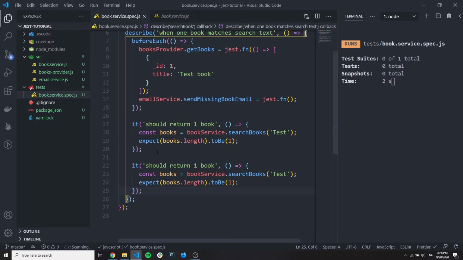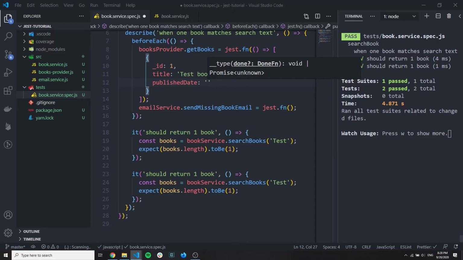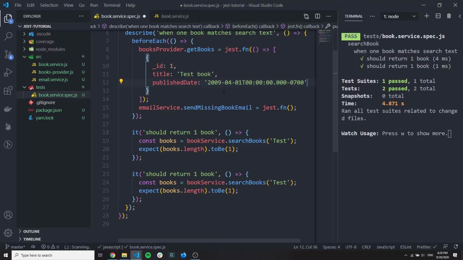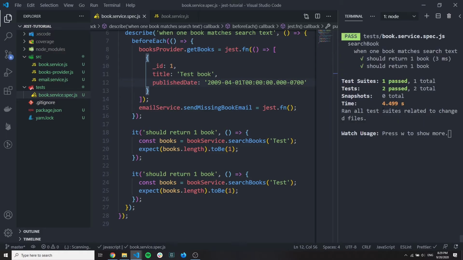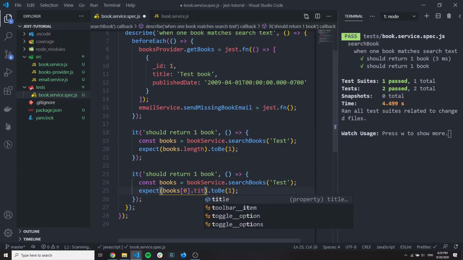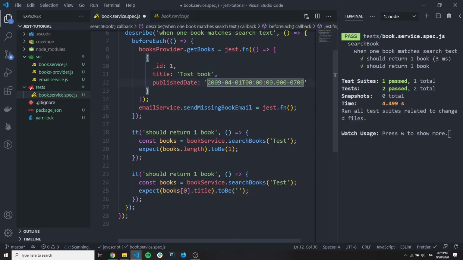So if we provide here a publish date, which is some sort of a timestamp, I will just briefly copy paste the timestamp, for example, like this, then our test should still pass. But let's test what the name of this book is. We have only one book, so we can access it like this, and let's pick the title. What title is it supposed to be? The title is supposed to be the test book plus 2009, because this is also logic.